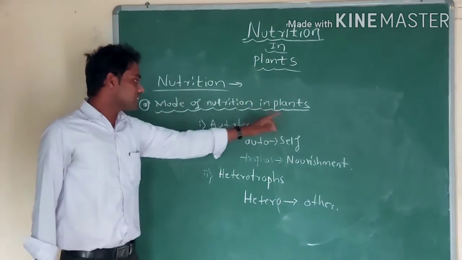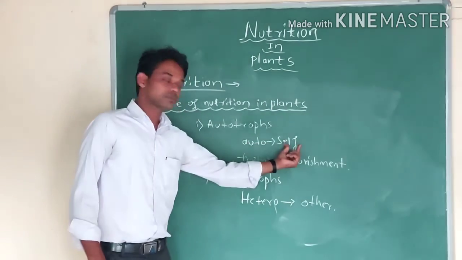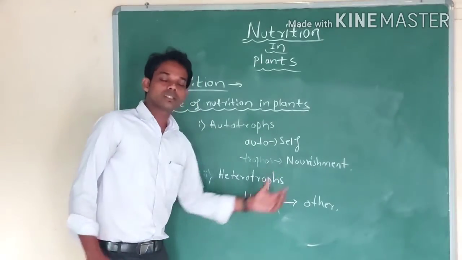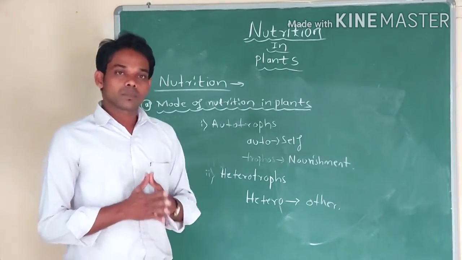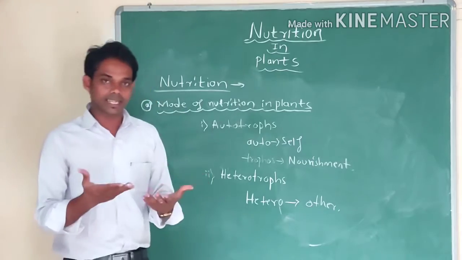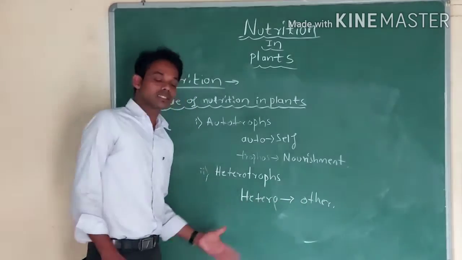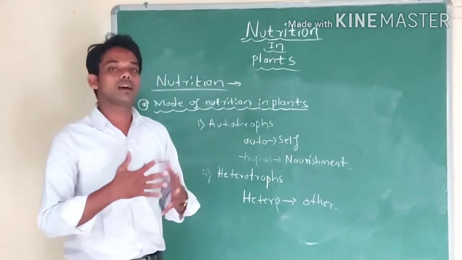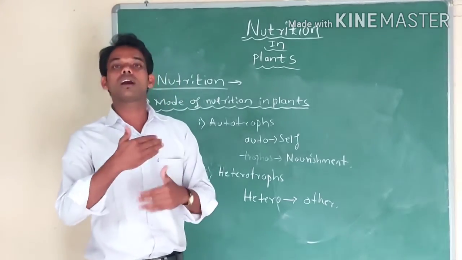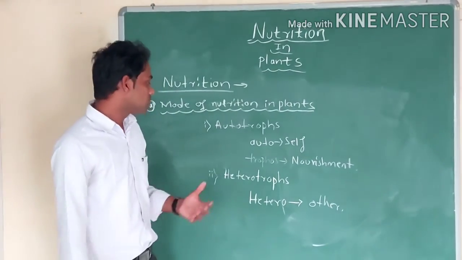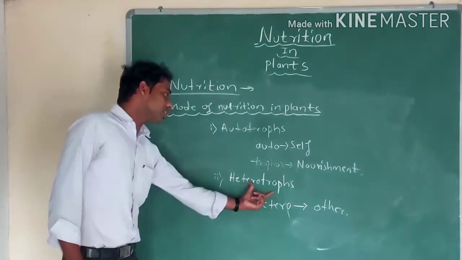In the modes of nutrition, the first one is autotrophs. Auto means self and tropos means nourishment. Self nourishment means plants prepare their own food. The process of making their own food by the organism is called autotrophic. And heterotrophs means, hetero means others, so these organisms depend on another one. They do not prepare their own food and depend on another organism. Such organisms are called heterotrophs.